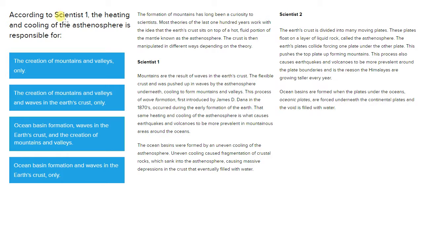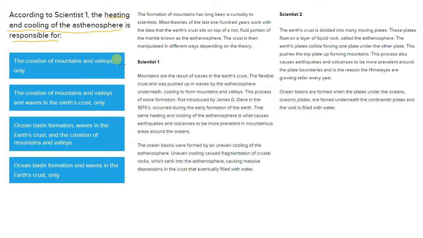Now, this question is asking us about how Scientist 1 talks about the heating and cooling of the asthenosphere, and what Scientist 1 says that heating and cooling is responsible for. As we do with questions where it mentions one scientist or one researcher or one person, we're going to look in their perspective, their little passage, to see what they say about the heating and cooling of the asthenosphere and what it is responsible for. And we'll go through each of our answer choices.